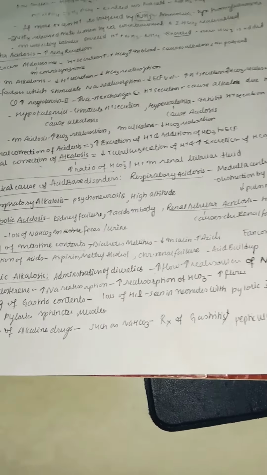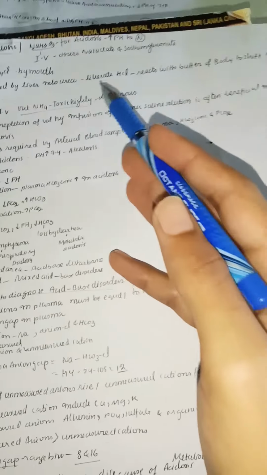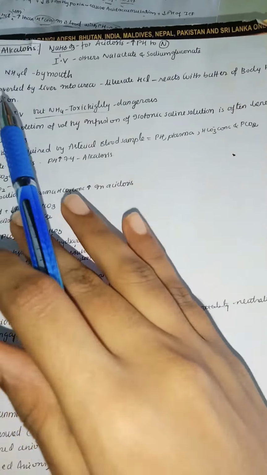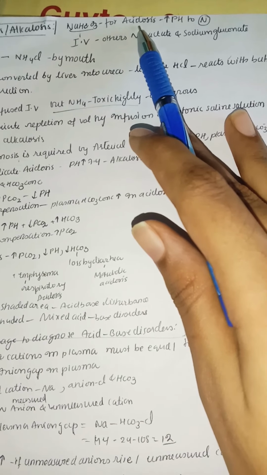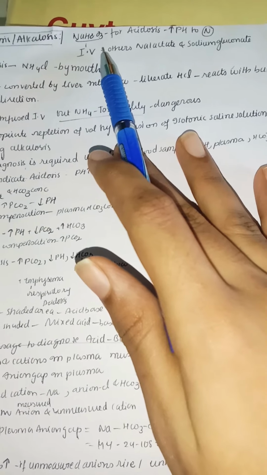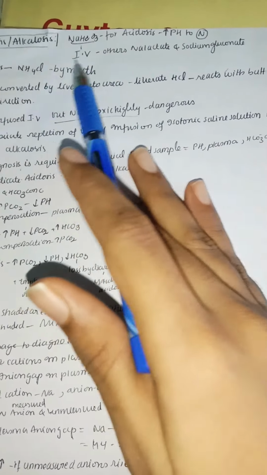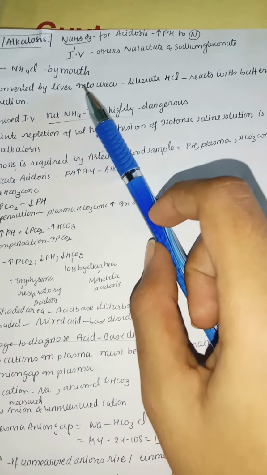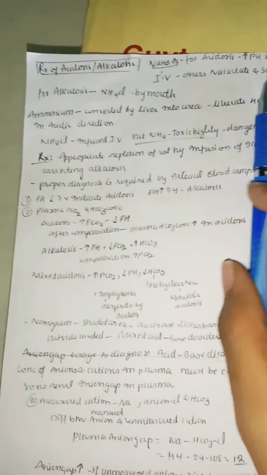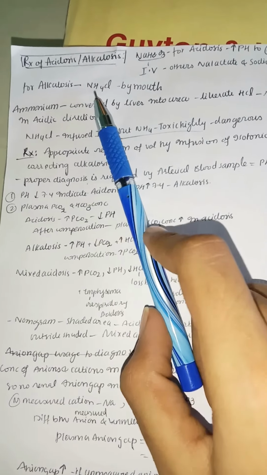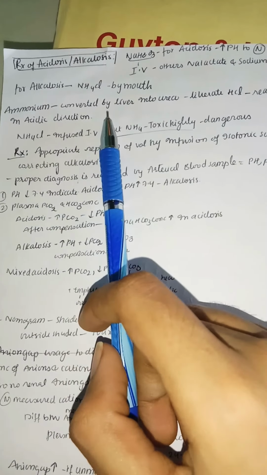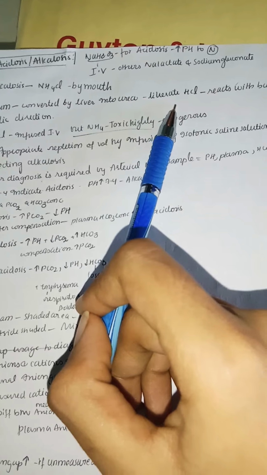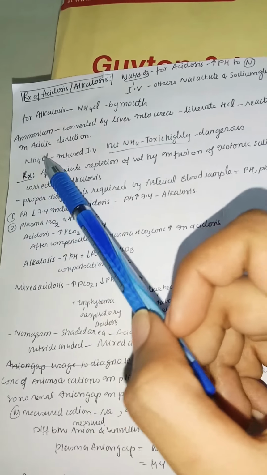Now let us see what is the treatment of acidosis or alkalosis. Actually, sodium bicarbonate is the treatment for acidosis because you can see that acids are built up in the body. So to prevent that, we give sodium bicarbonate, which increases the pH to normal. It can also be given intravenously. Others like sodium lactate and sodium gluconate can also be given. For alkalosis, ammonium chloride by mouth is given, and ammonium is converted by the liver into urea. It liberates mainly HCl, which reacts with the buffers of the body to shift the hydrogen concentration in the acid direction.